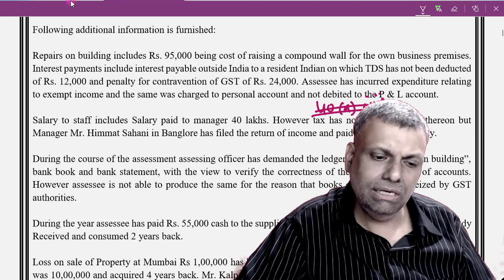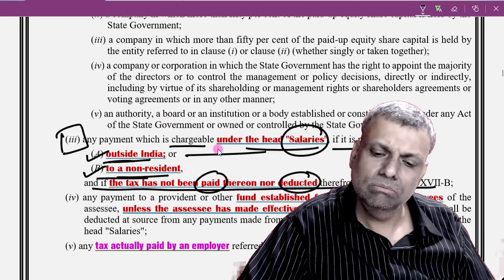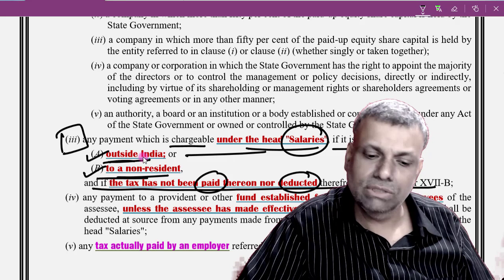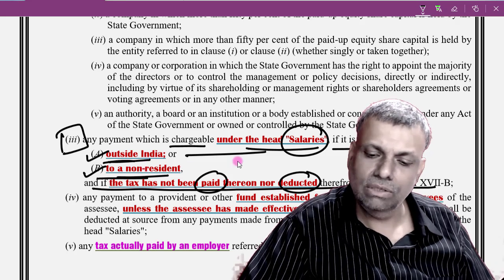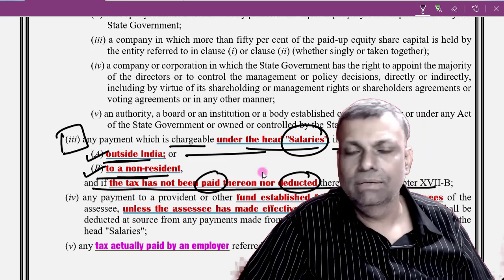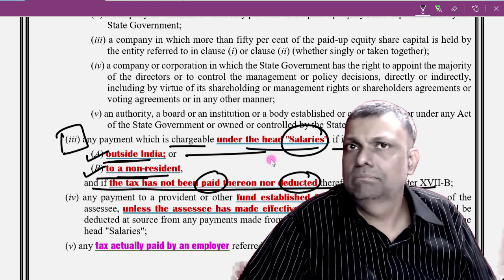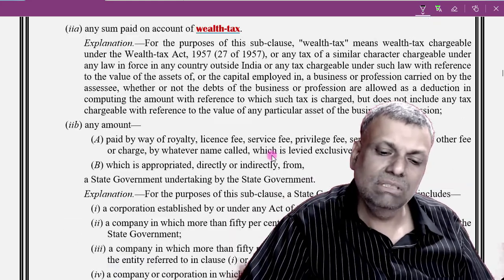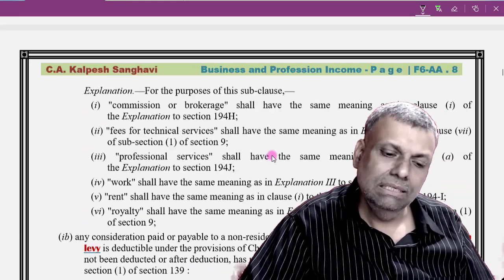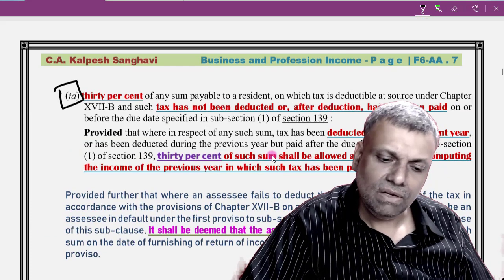Okay. We don't have the data. So we will say that, okay, we don't have the clarity because this is only for outside India payment or to non-resident. Okay, and if tax was not deducted or not paid, then I would have disallowed. But this provision, I will say no, not applicable. Okay, now see this payment: